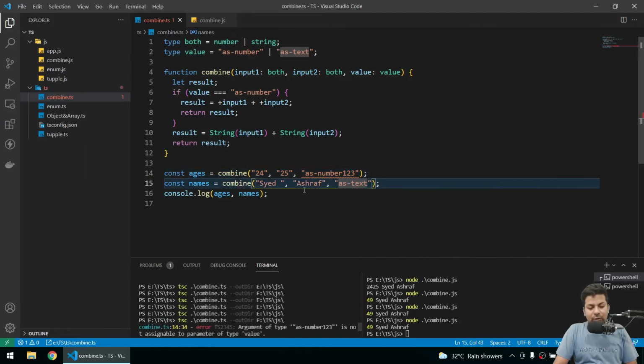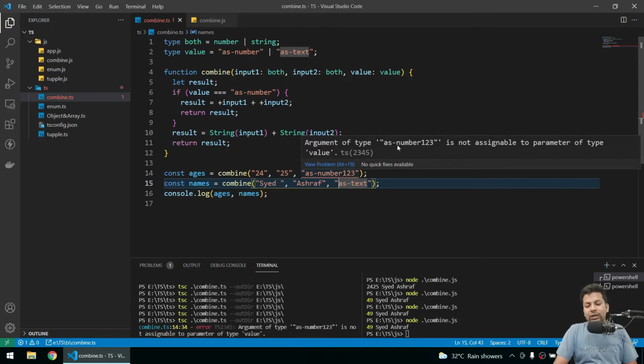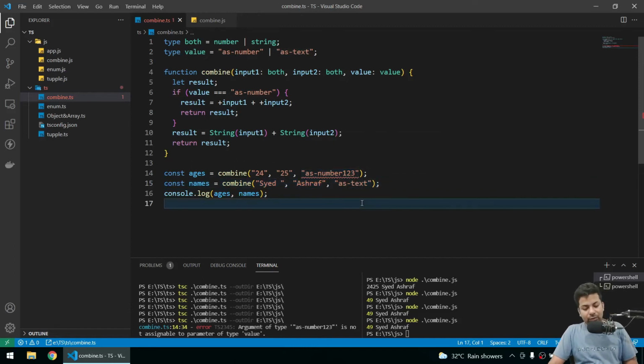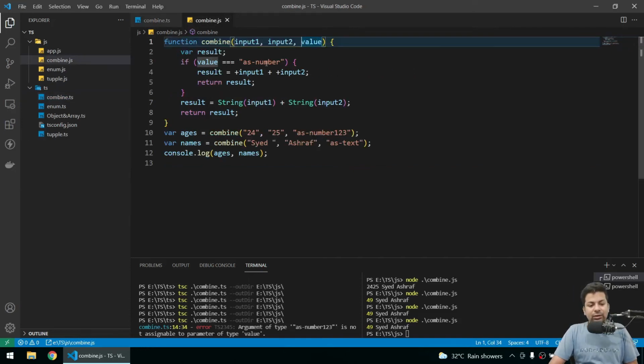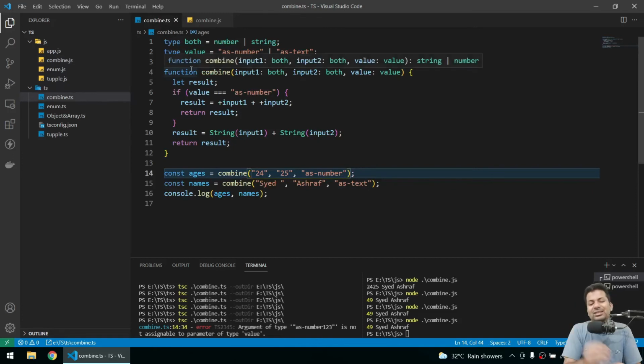Now you can see the error name also. Let me just show here. Argument of type '123' is not assignable to parameter of type 'Value'. So this is what is about union, alias and literals. And if you come here, you can see how it has been combined. It has made our code a little bit larger, I'll say, but now it's totally proof, like you just can't send any other values, it will deal with any value you send.